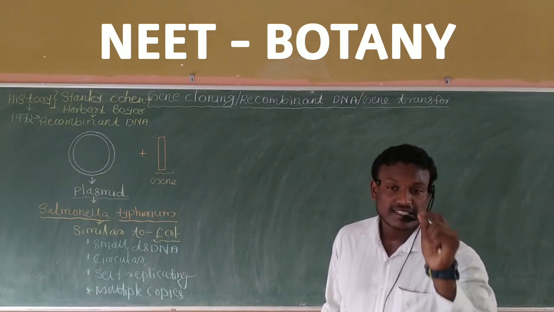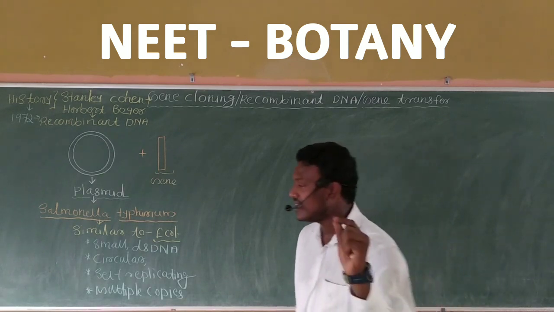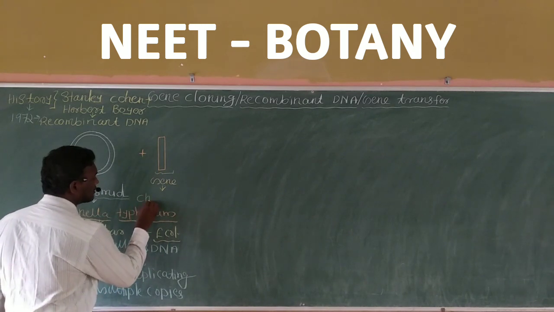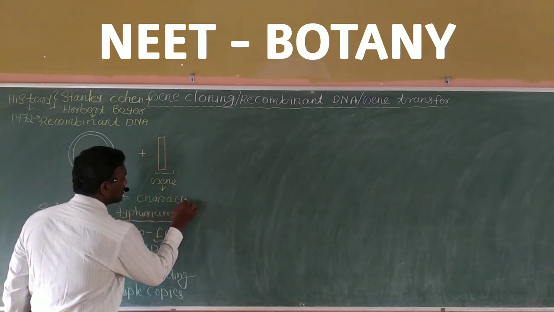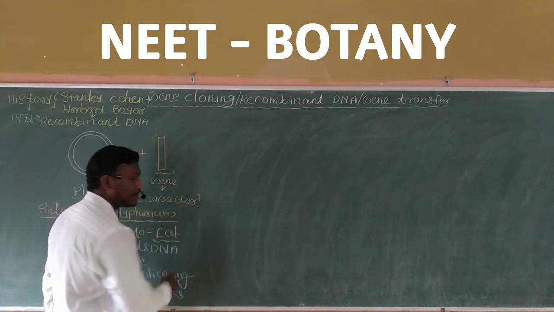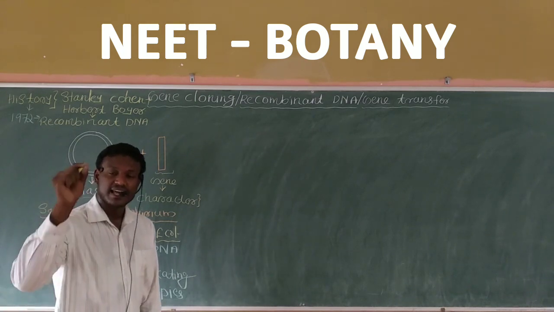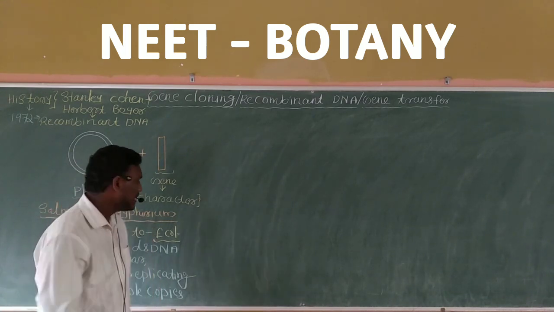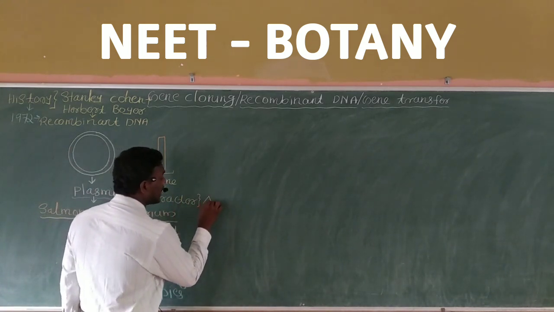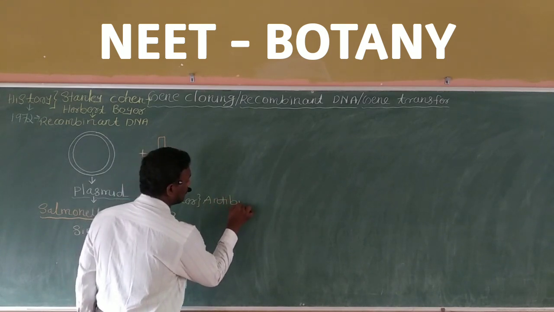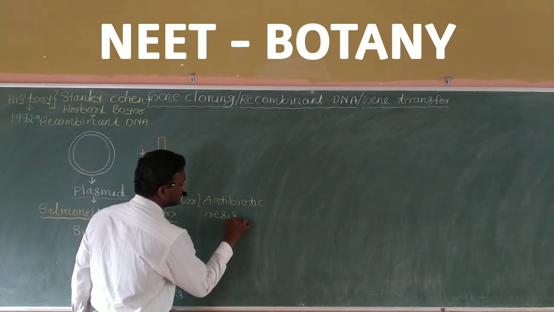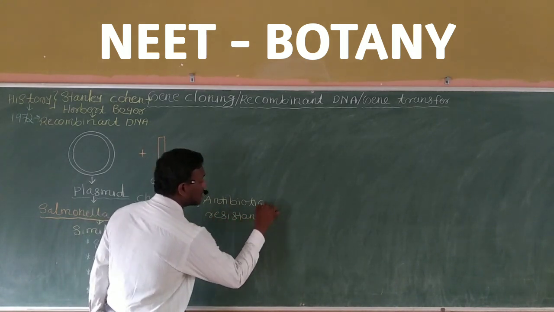Please note, the gene which controls a character is very important. The genetic information present in this segment of DNA controls a character, which provides antibiotic resistance.